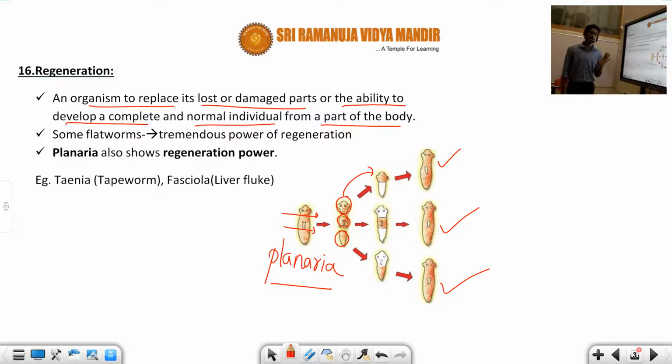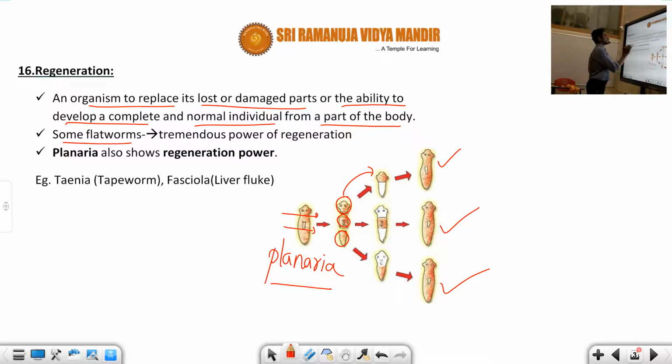So what do you understand by regeneration? Regeneration means if a division is carried out, either in a transverse or longitudinal way, and the body is separated into pieces, each body piece is capable of developing into a new individual organism. That property we observe as regeneration.